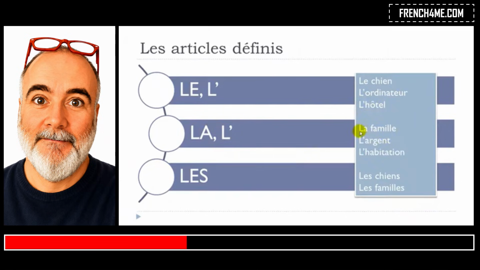Feminine form, la famille, okay? So no problem, so family, la famille, okay? Then we've got argent, money, argent, for the same reason, so l'argent, okay, you get to take this away, l'argent, and same thing as previously for the masculine part, even if you've got this H, then the first sound you hear is A, okay, so for the same reason you will have to take this A away, and then you get this l'habitation,